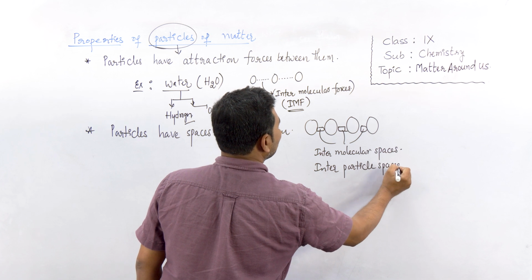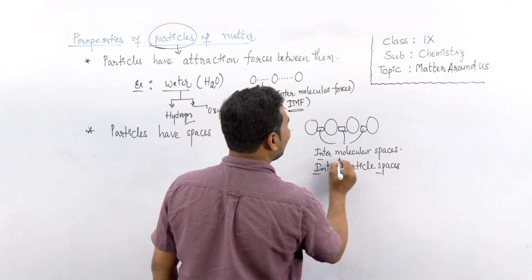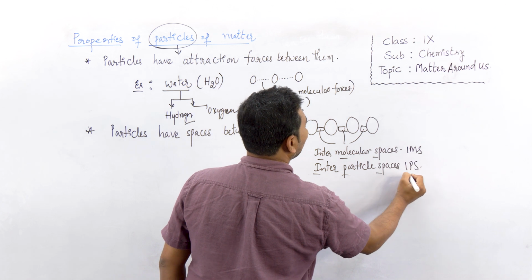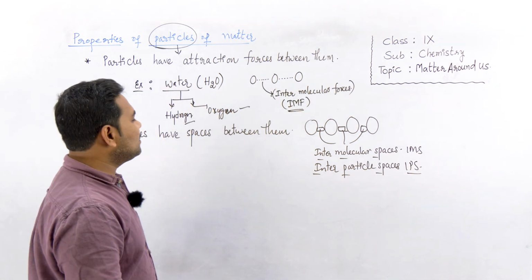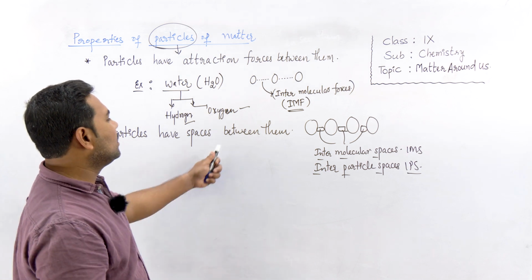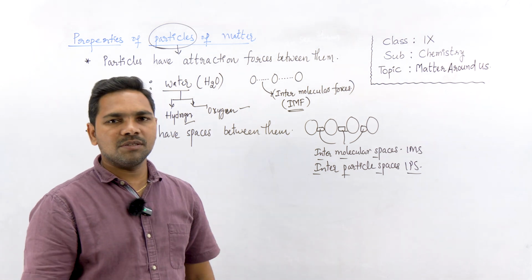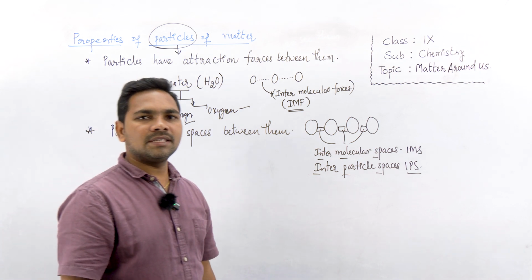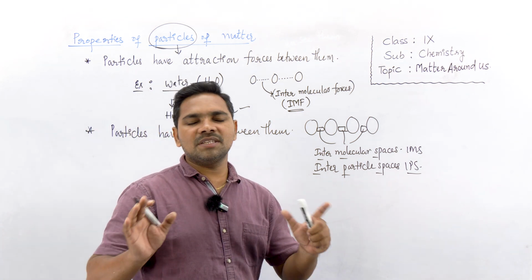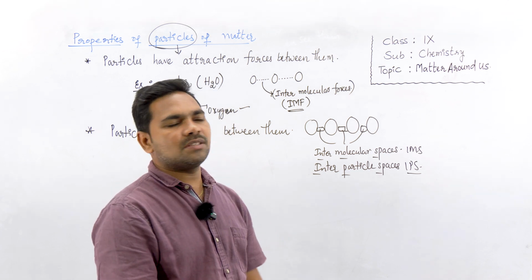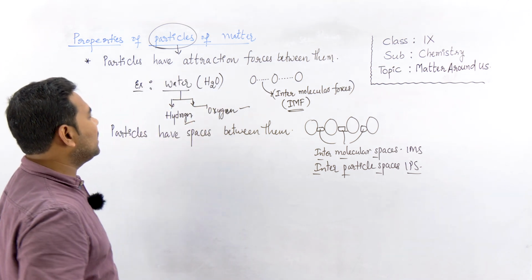Interparticle spaces. How do we write? IPS or IMS, right? IMS, intermolecular spaces, or interparticle spaces, are present between particles of matter, every matter, most of the matter. Particles have spaces between them. But same as the forces, spaces are also different: in some kinds of matter large spaces are present, in other kinds maybe small spaces or no spaces are present between particles of matter.